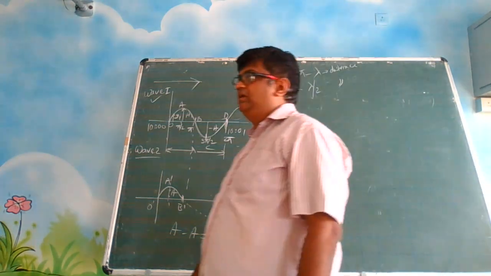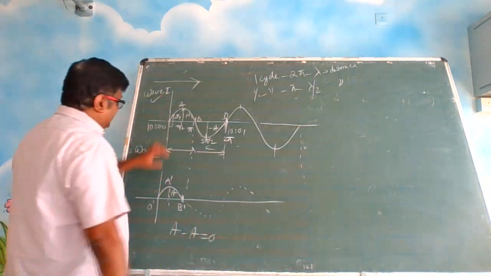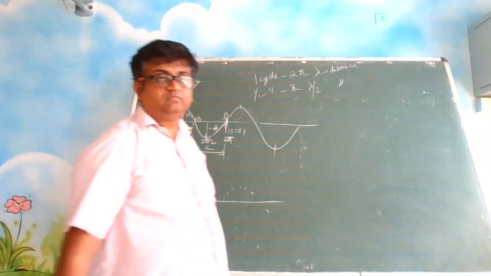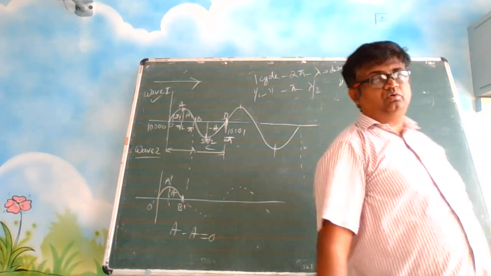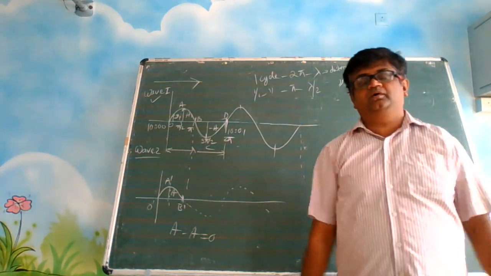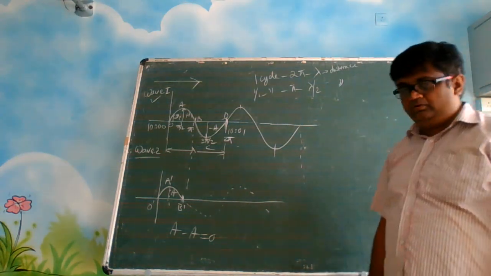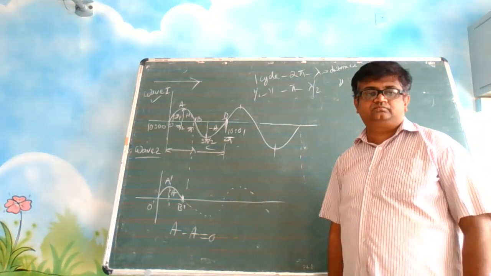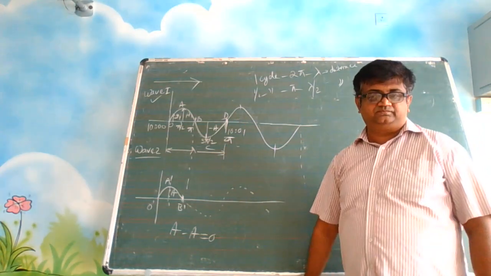Now what is happening at lambda by 2? When you are doing superposition of these two, it becomes 0. So when the path difference is lambda by 2, it is becoming destructive. Okay, so this is the concept.